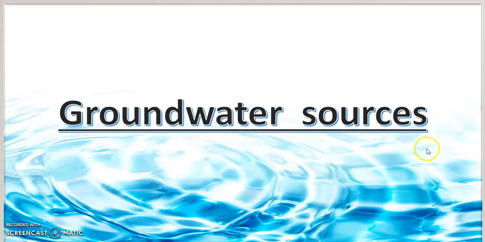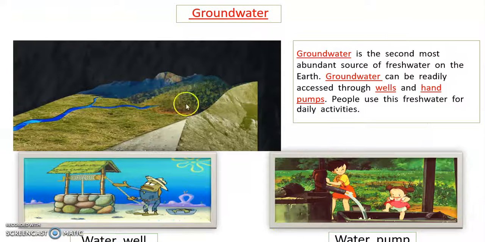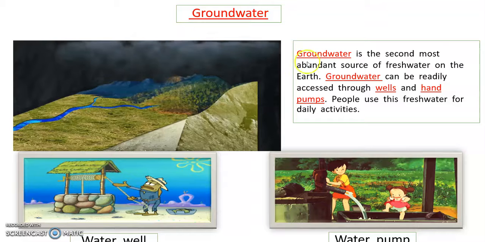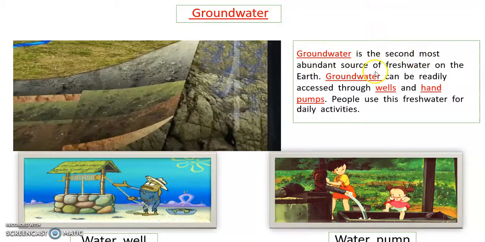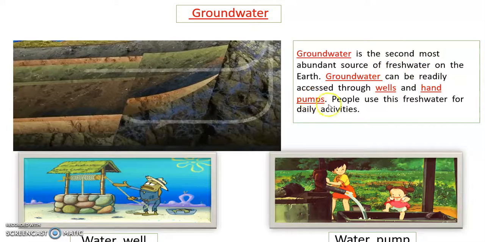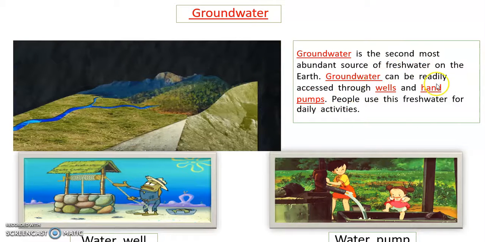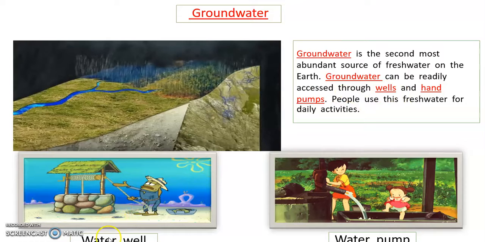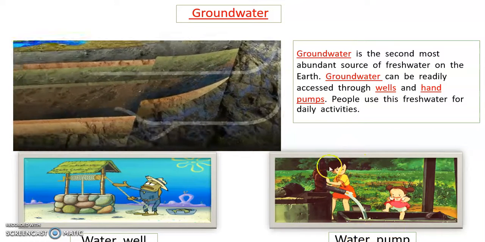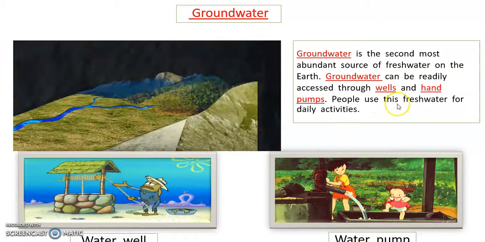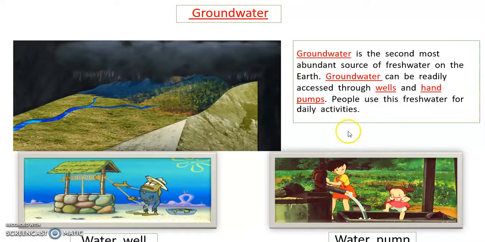So, the groundwater sources. Groundwater is the second most abundant source of fresh water on the Earth. Groundwater can be readily accessed through wells and hand pumps or water pumps. People use this fresh water for daily activities.